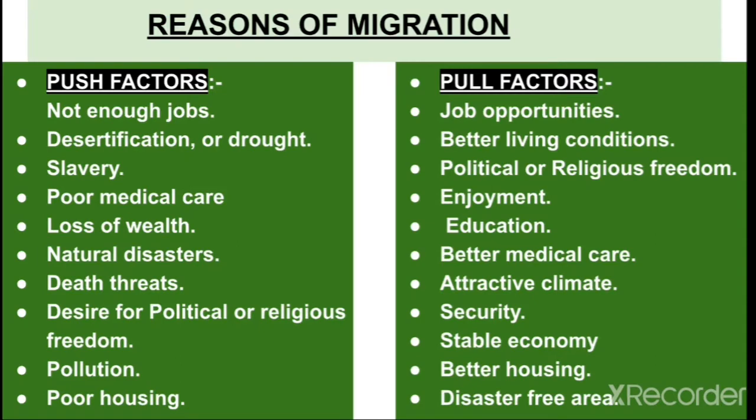Next, differentiate between push factors and pull factors. In push factors, you are going to write all these points: not enough jobs, desertification, slavery, poor medical care, loss of wealth, natural disaster, death rates, etc. And in pull factors, you will write: job opportunities, better living conditions, political and religious freedom, enjoyment, education, better medical care, attractive climate, security, all these points.